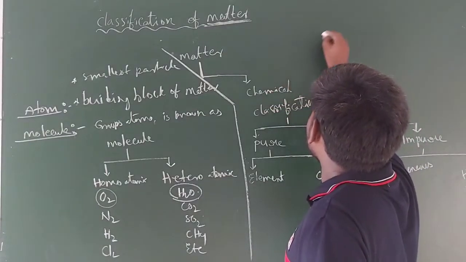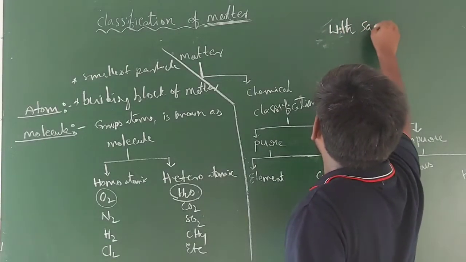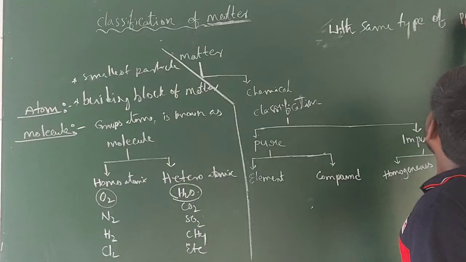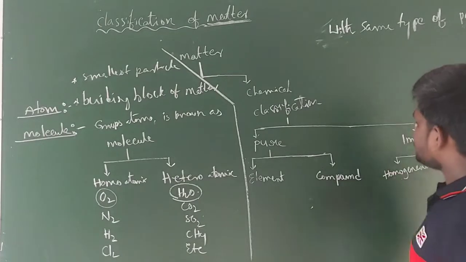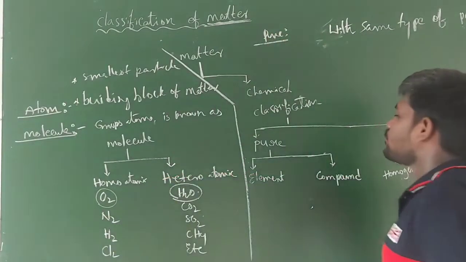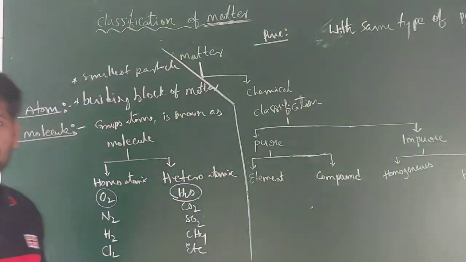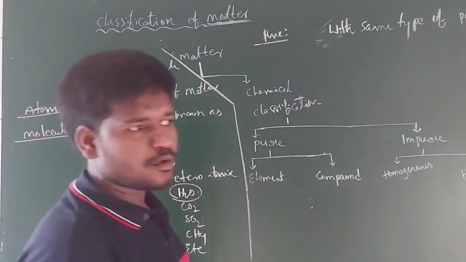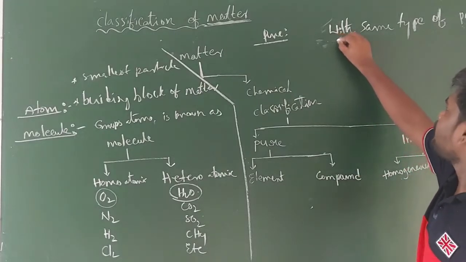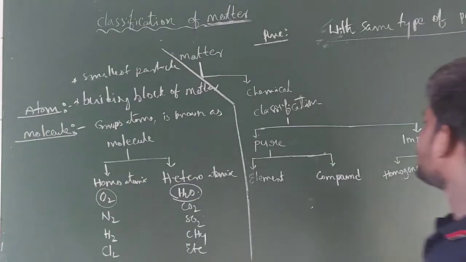So pure matter means matter with the same type of particle. A particle here may be an atom or a molecule, a homoatomic molecule or a heteroatomic molecule, whatever. So pure matter is the matter which is composed of the same kind of particles.